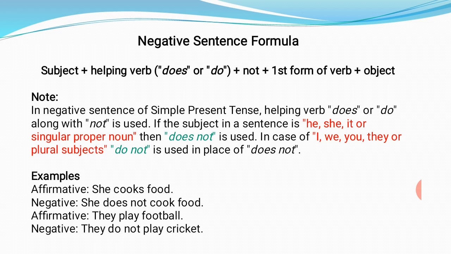You can see in examples: affirmative sentence, she cooks food. Can you notice the verb, first form of verb with s, addition of s. When you change it into negative, she does not cook, means the s, cooks, has given its s to does, so it has become does. And cook, since it has given its s to does, we will skip that s from there. So she does not cook food.